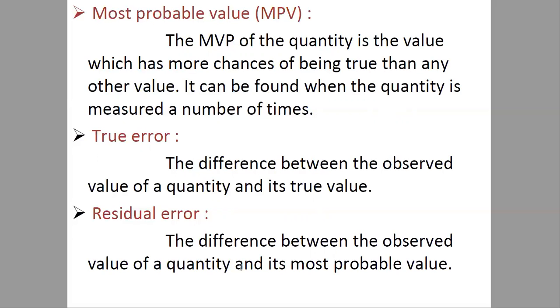We already know what the most probable value is. So now we are well aware of the terms that will be used in this unit frequently. We'll now learn how to find the different errors and different types of most probable values.